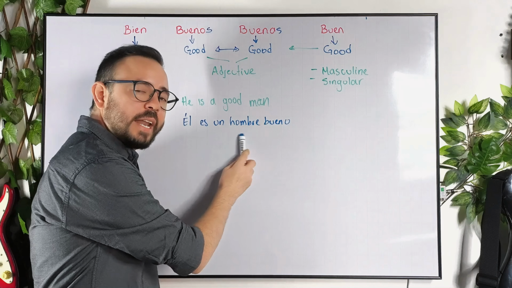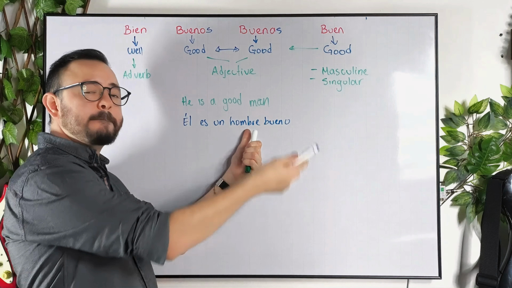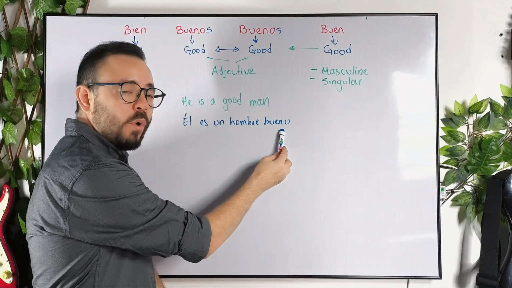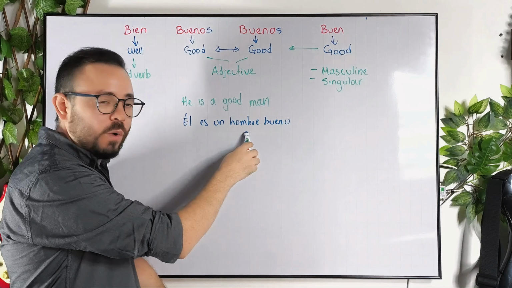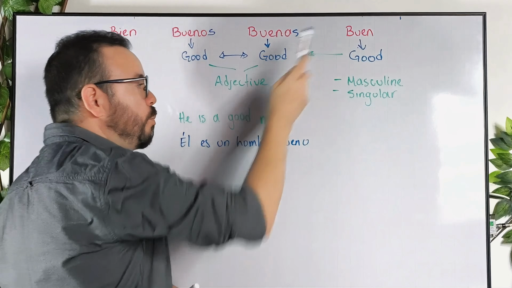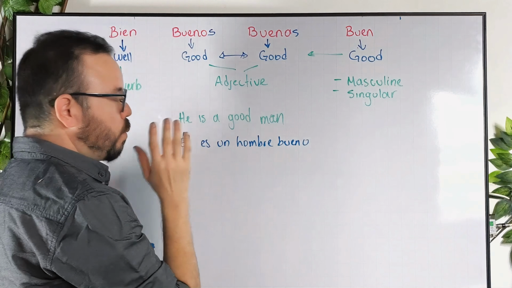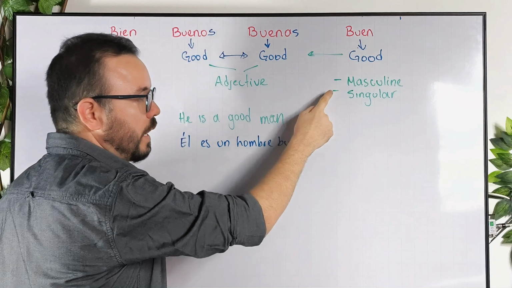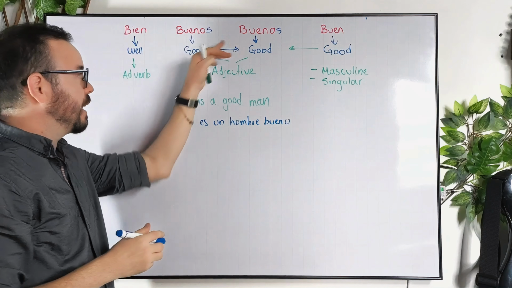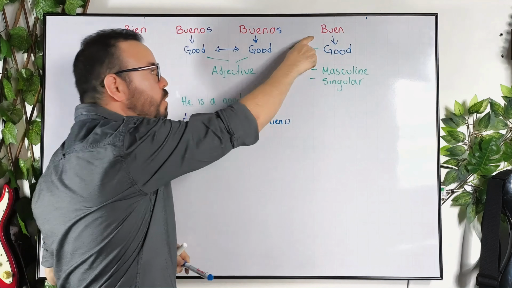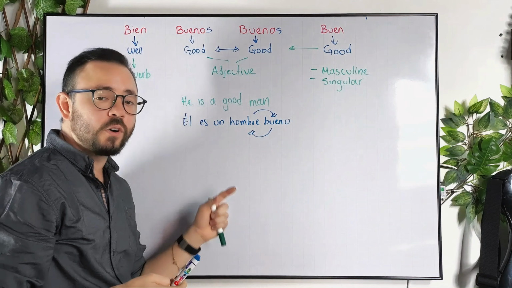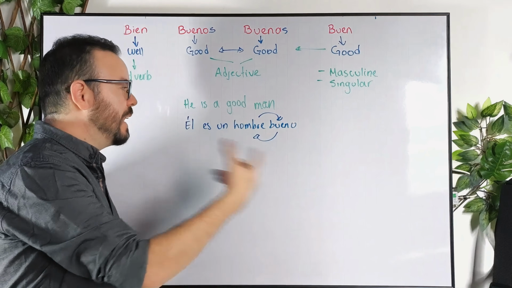We're just using first the noun, the object, the person. Then we use the characteristic. That's why we have hombre first, then bueno, because that's the characteristic that is describing this noun, okay? But what happens when we use buen? The thing is, when we use buen, we need to be careful because whatever we're speaking about has to be masculine and singular. In this case, we can use it, okay? But it doesn't work exactly the same way, because when we use buen, we will use first the characteristic, then the noun.